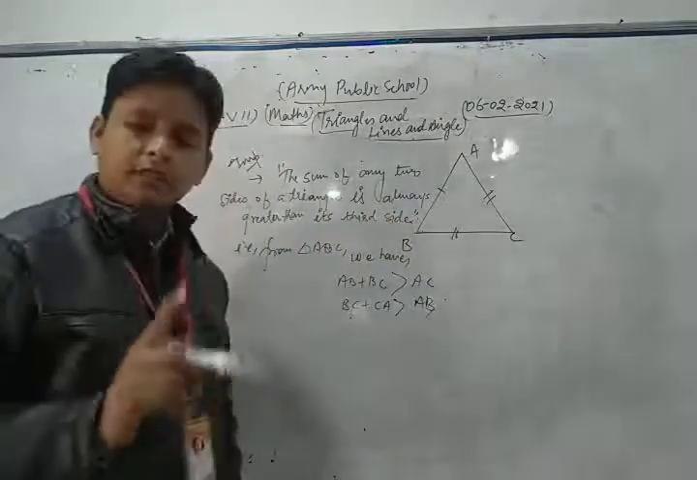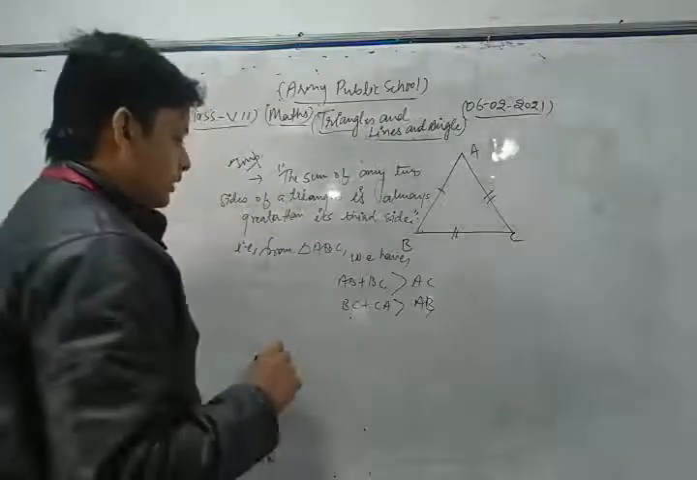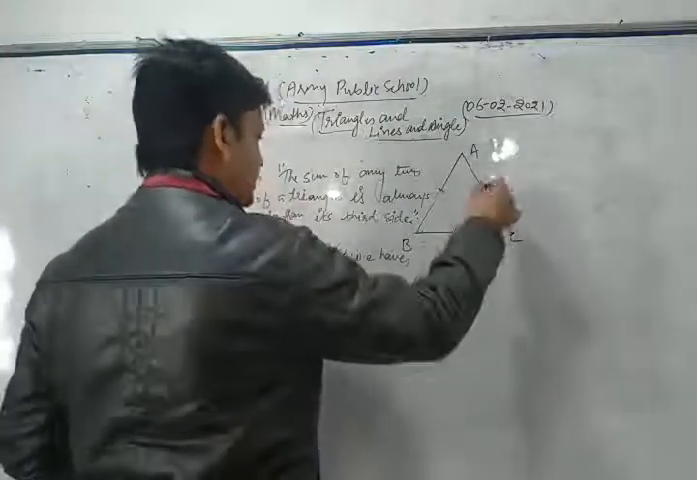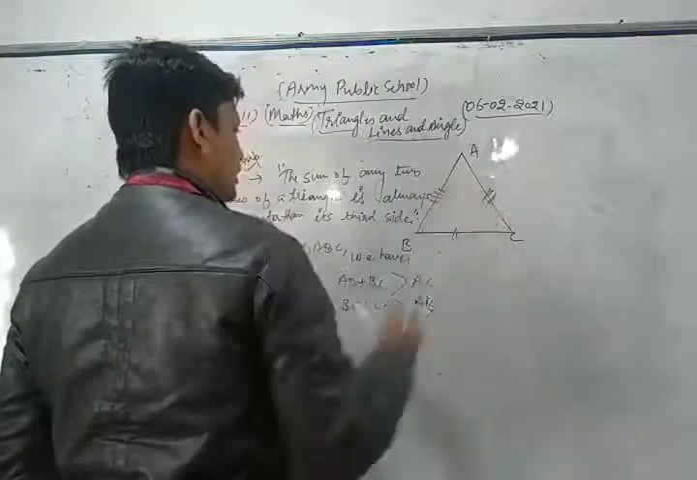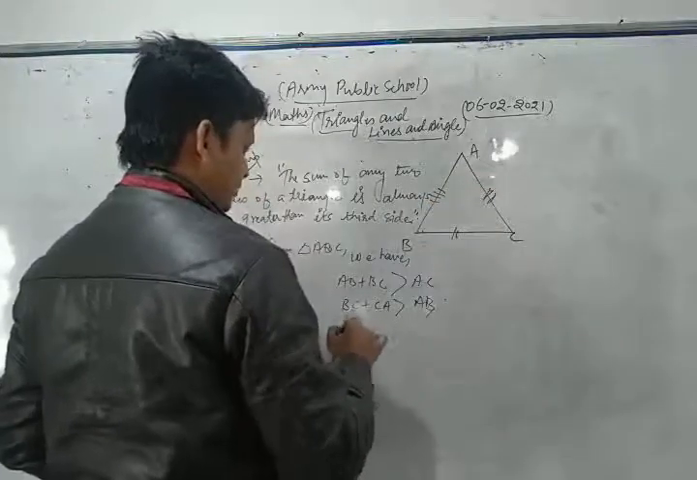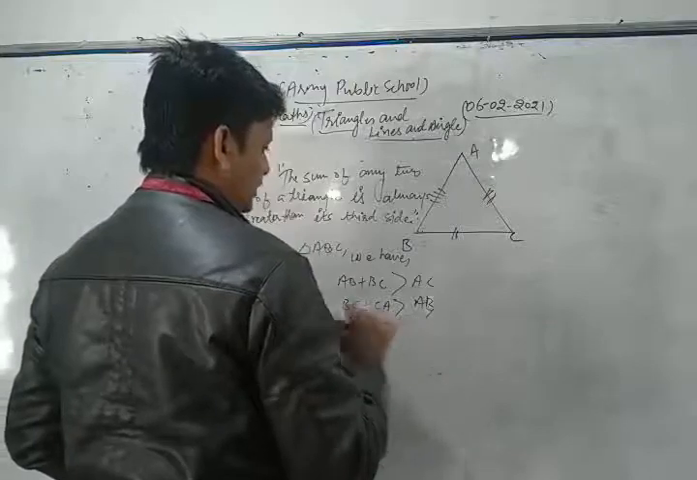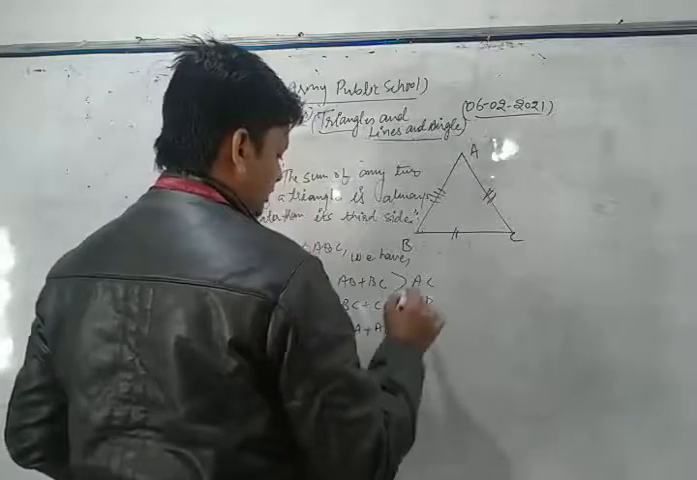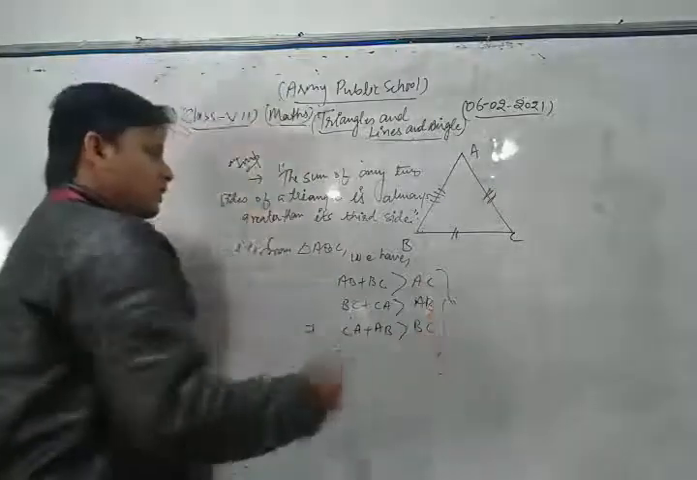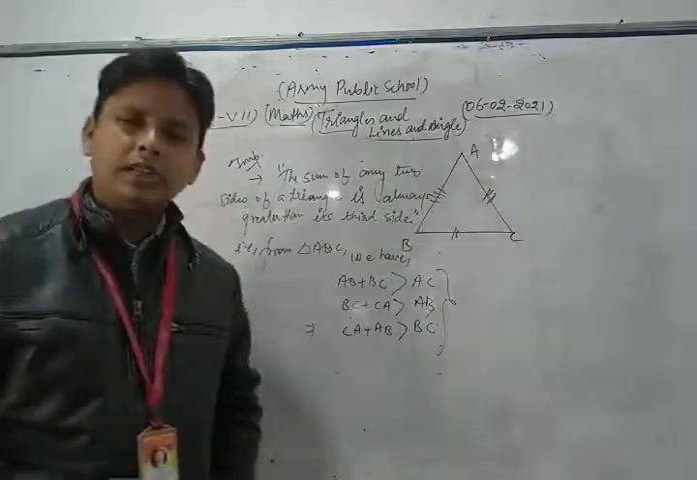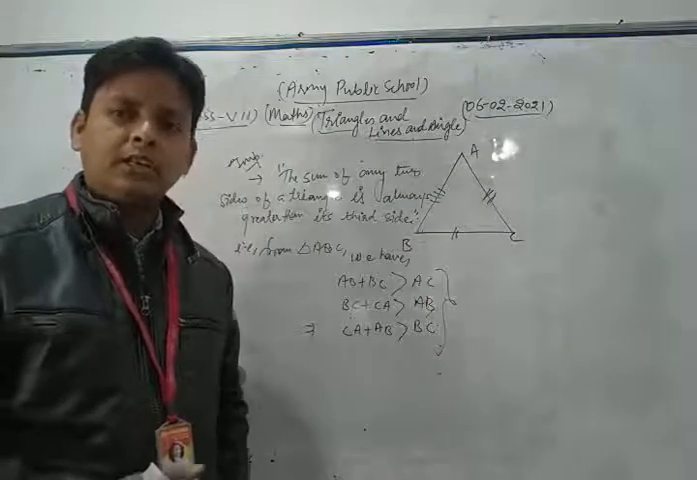BC plus CA is always greater than its third side, AB. And same as CA plus AB is always greater than its third side, BC. Okay, so this is the very important property related to triangle.